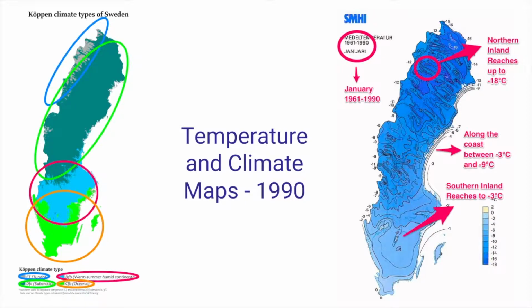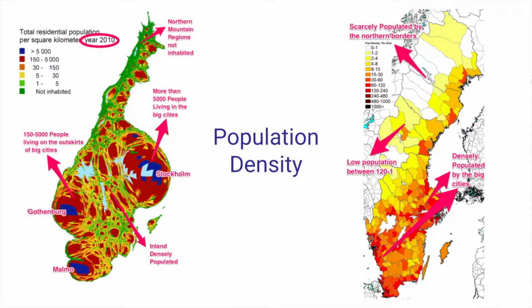Sweden has the warmest summers of the Nordic countries, with an average temperature that can vary between 13 degrees Celsius and 23 degrees Celsius. In the winters, the average temperature is usually between negative 22 degrees Celsius and negative 3 degrees Celsius. The northern mountain regions of Sweden are not inhabited by human life.